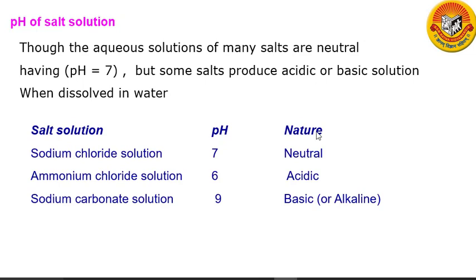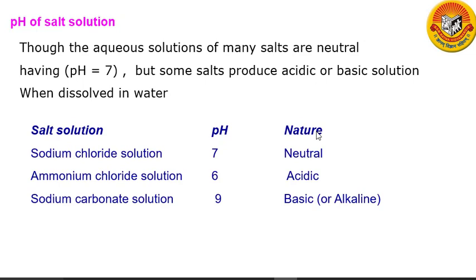The salts of weak acids and strong bases give a basic solution. Let us take an example of sodium carbonate. Sodium carbonate, Na2CO3, is a salt of a weak acid, carbonic acid, and a strong base, sodium hydroxide. The formula for carbonic acid is H2CO3 and sodium hydroxide is NaOH. So an aqueous solution of sodium carbonate will be basic in nature.